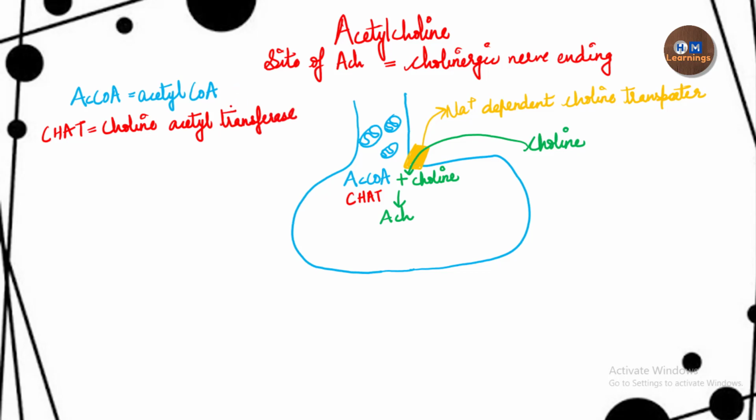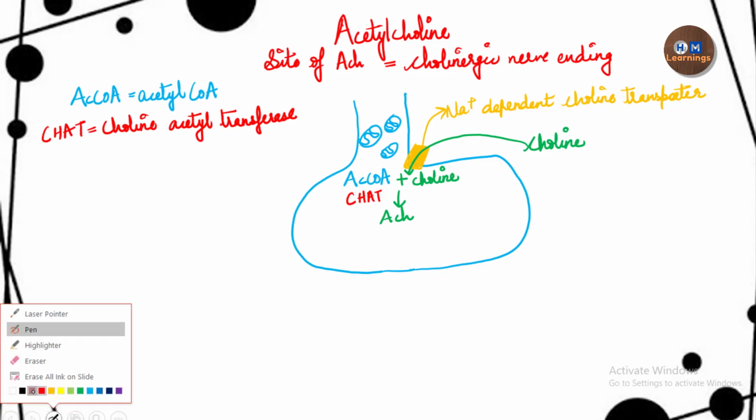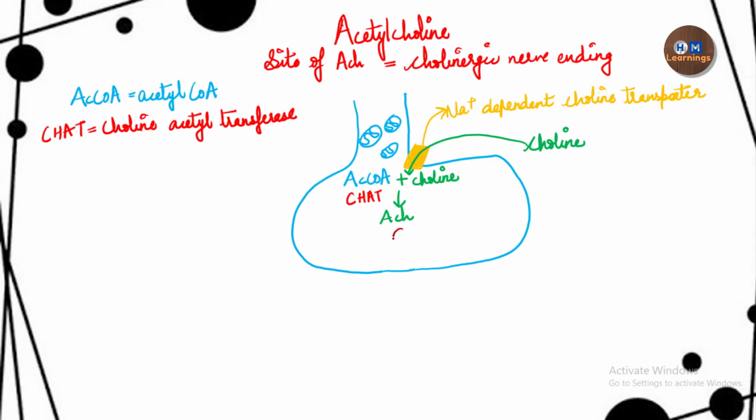Now that the acetylcholine is synthesized, it is present in the cytoplasm. So it has to enter inside the vesicles for the purpose of its storage. Now these are the vesicles and the acetylcholine has to enter inside the vesicle. So on the vesicle membrane there is another transporter which facilitates the entry of acetylcholine from the cytoplasm into the vesicle, and that is called a VAT. So VAT is called the vesicle associated transporter.